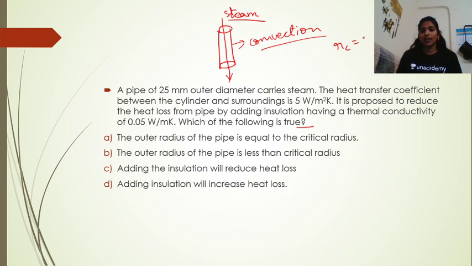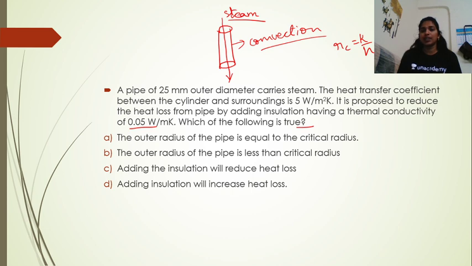So what is the formula for critical thickness of insulation? It is k by h for a cylinder. If it is for a sphere, it is 2k by h, right? The thermal conductivity is 0.05 watts per meter Kelvin.